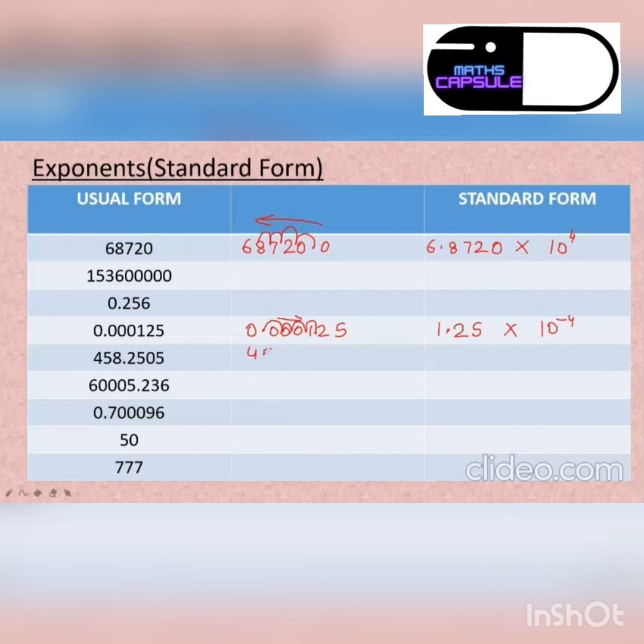458.2505. So here I have to jump 2 places, and also towards the left. So it is 4.582505 multiplied by 10 to the power 2 or minus 2? 2. Is it clear to everyone? Yes, ma'am.